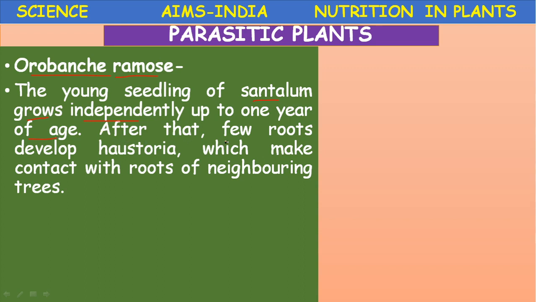After that, a few roots develop haustoria. These root-like structures make contact with the roots of neighboring trees. So it is a root parasite, meaning a parasite which depends on the roots of the host.